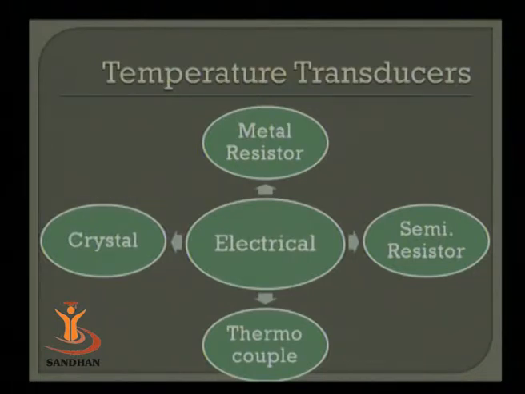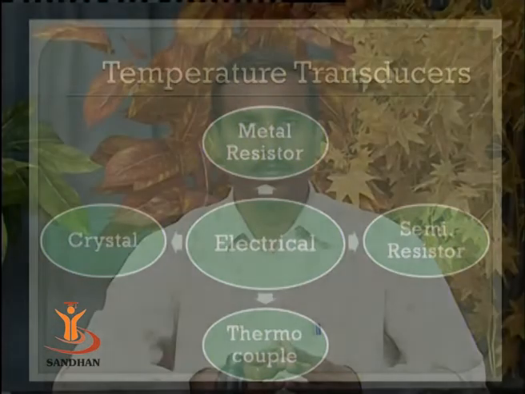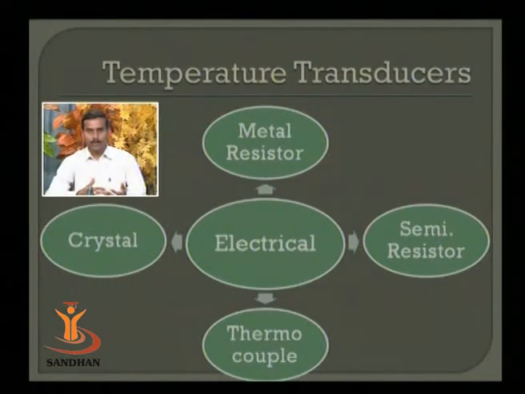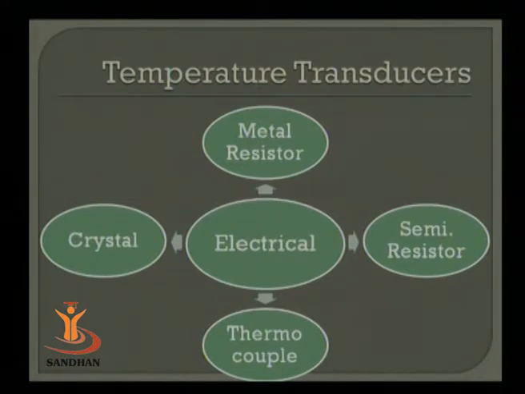The second category is semiconductor resistors. Semiconductor resistors are made from semiconductor material, and we know that in case of semiconductor materials, the resistance is not due to the collision of electrons with the lattice particles, but whatever is the resistance, that is due to the unavailability of carriers. The amount of carriers that is available will decide the conductivity of the material. So in case of semiconductors, at room temperature the resistivity is larger, while as you go on increasing the temperature,